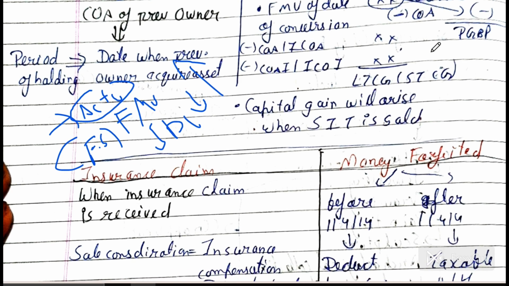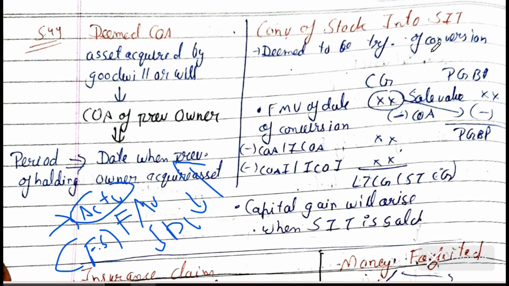Now come to the meaning of transfer. Transfer includes sale, exchange, and relinquishment of an asset. Relinquishment means voluntary transfer of the right in an asset, and extinguishment means destruction of that asset or termination of a lease, redemption of preference shares. So these are also transfers. One more favorite adjustment is conversion of asset into stock in trade, and maturity or redemption of a zero coupon bond.